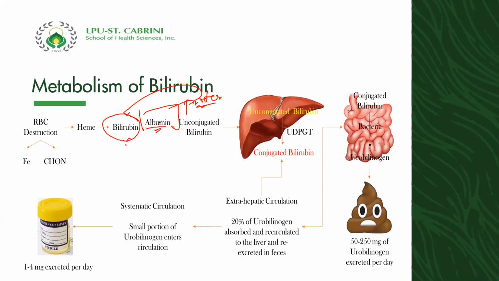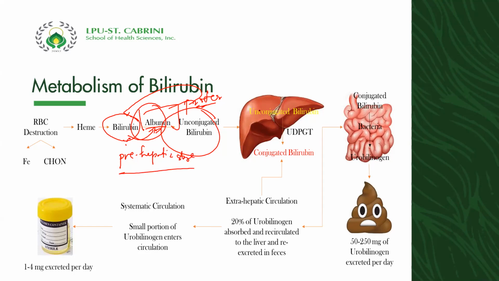Now, the transportation of bilirubin with the aid of albumin will be undergoing what we call unconjugation in our liver. This is what we call the pre-hepatic stage.